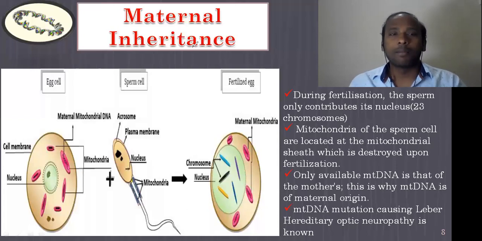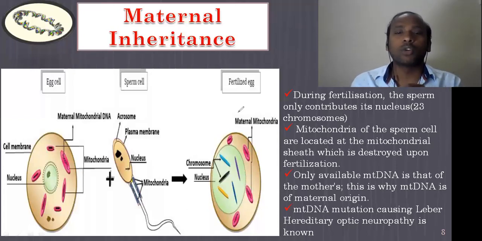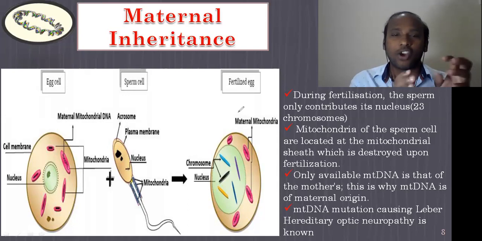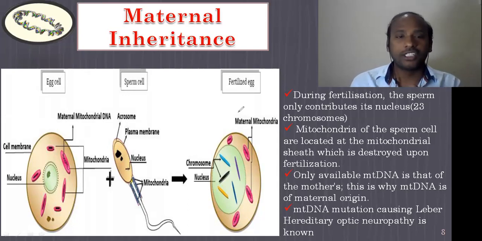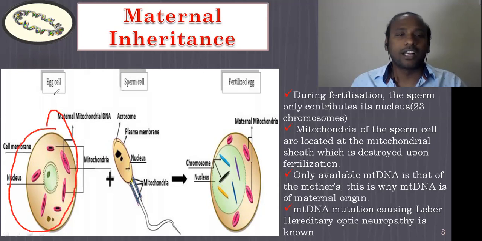Coming to one more aspect, how is mitochondria only of maternal origin? Why not paternal origin? This is very important. We should understand, because this is a mitochondria here. I have clearly shown this is an egg cell, this is a sperm cell, and this is a fertilized egg, right?